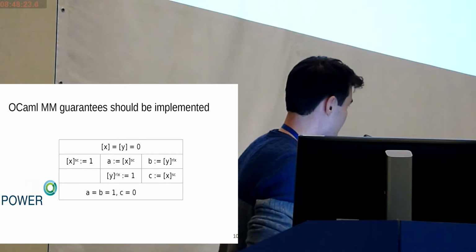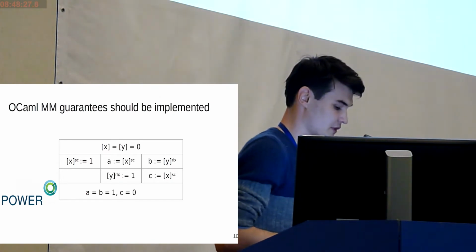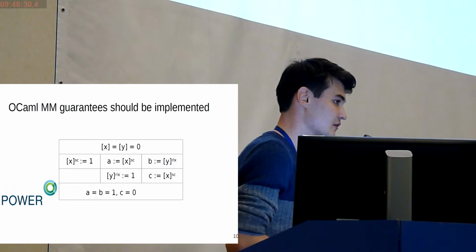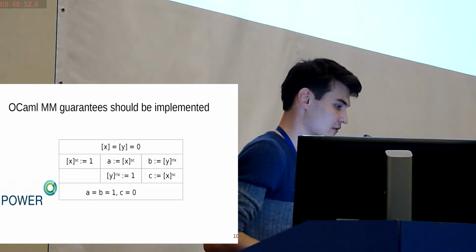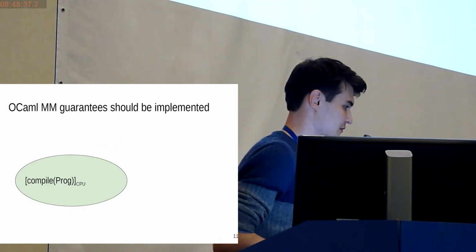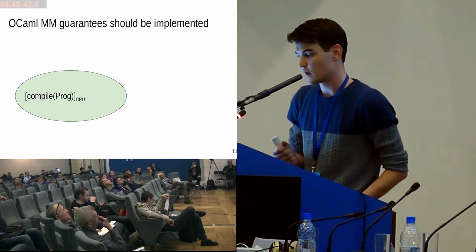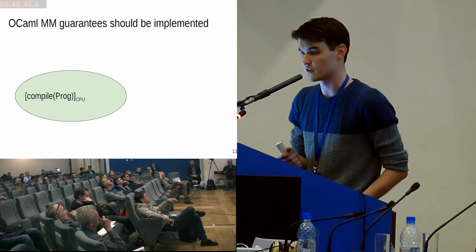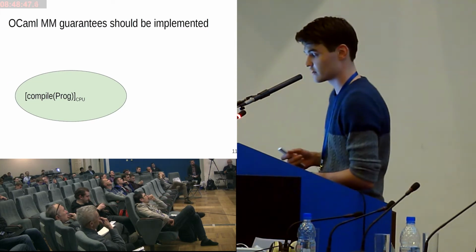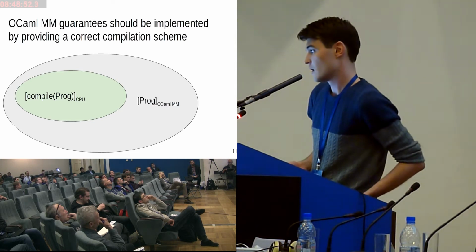But fortunately, we can see that processors execute not the initial program but the compiled one. That's why we need to require the same guarantees for a compiled program. And here we approach the term correctness of compilation. We say that a compilation scheme is correct if the behavior of the compiled program is approved by the OCaml model for the initial program.